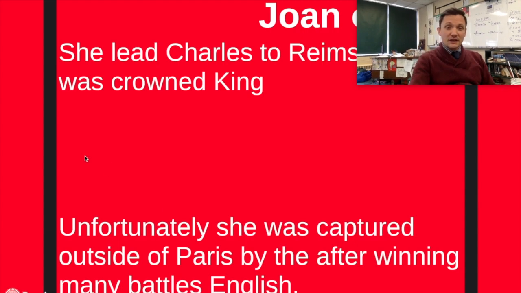So, unfortunately, she was captured outside of Paris in a battle when she got shot with an arrow and was wounded, right? So, the thing is, she was actually captured by northern Frenchmen. And the northern Frenchmen were like, "Hey, Charles, if you give us some money, we'll give her back to you." And then Charles was like, "No, we don't actually do these ransoms and crap." Fun fact, though, the northern Frenchmen were like, "All right, we're giving her to the English then." And so they handed her over to the English.